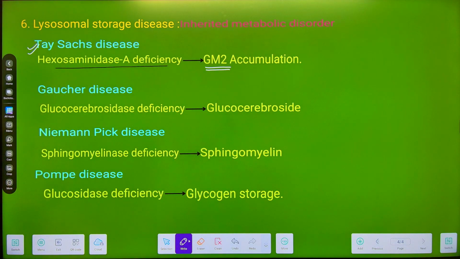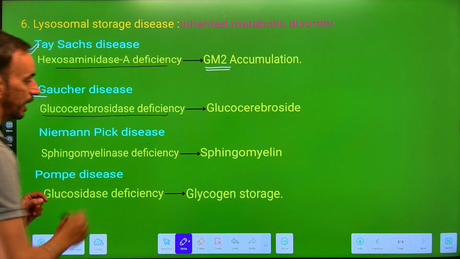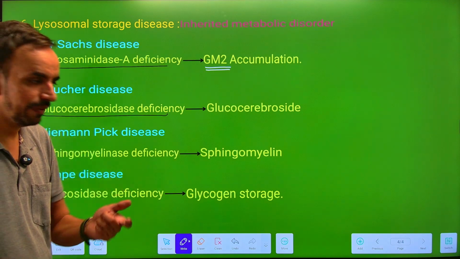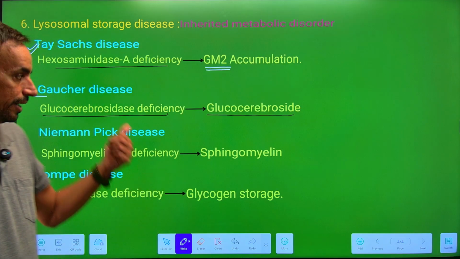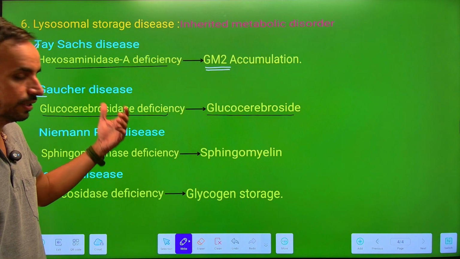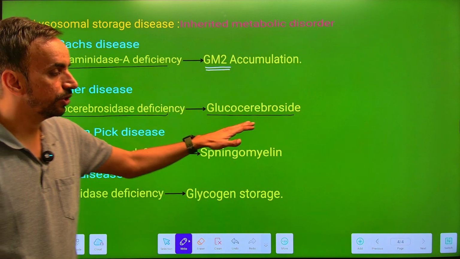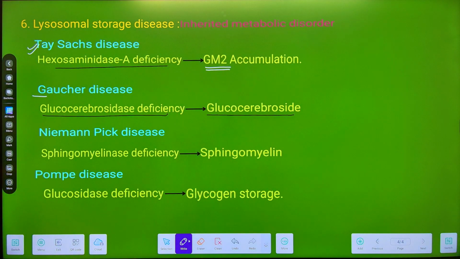Second is the Gaucher disease. In the Gaucher disease, there is a non-functioning or absence of glucocerebrosidases. Now these glucocerebrosidases, they will carry out the breakdown of glucocerebrosides, and in their deficiency, there is an accumulation of glucocerebrosides which leads to the disease which is known as Gaucher disease.